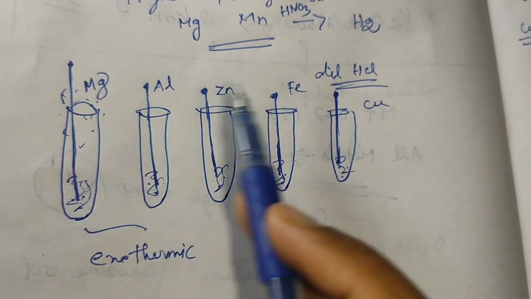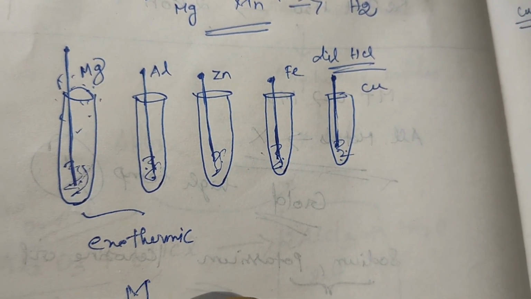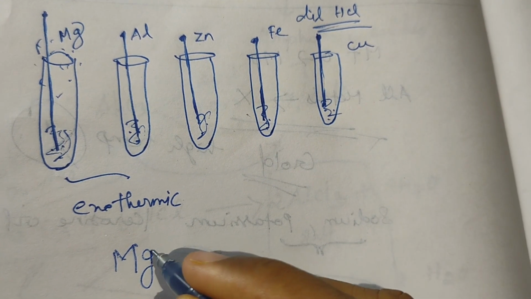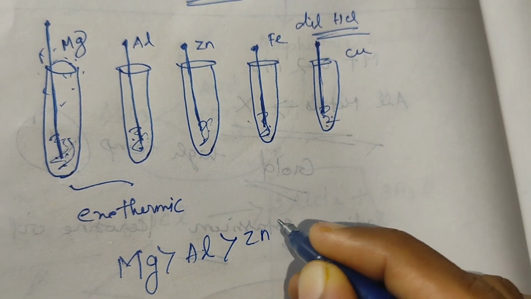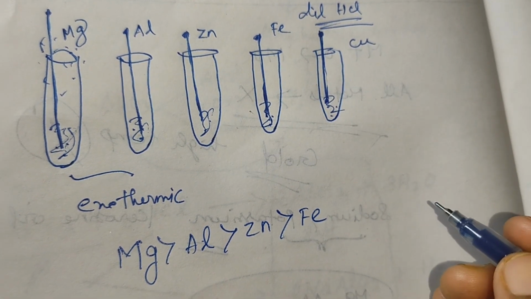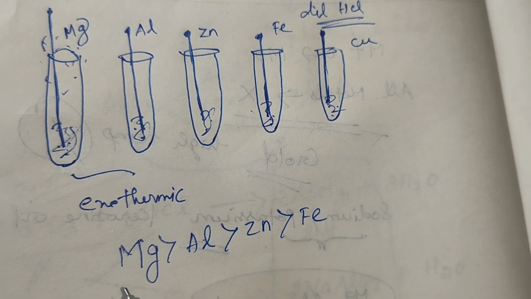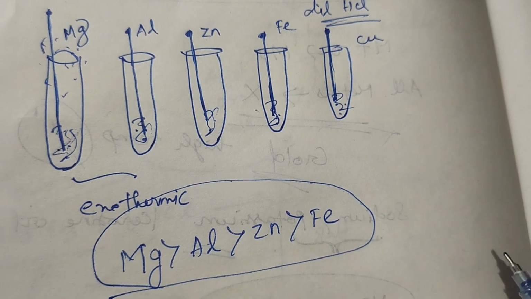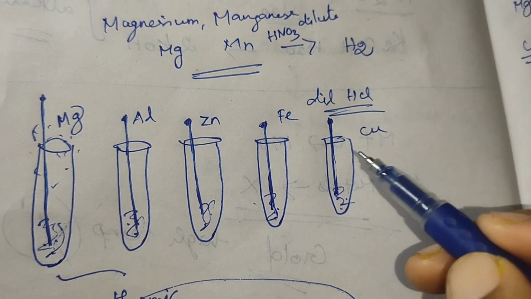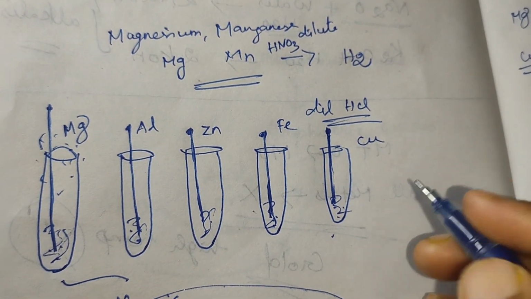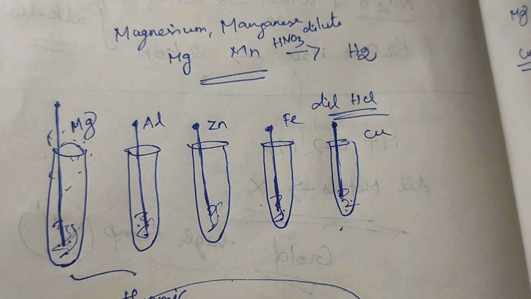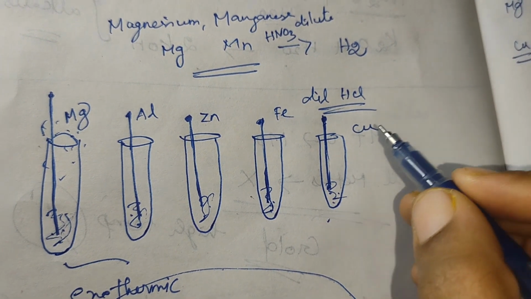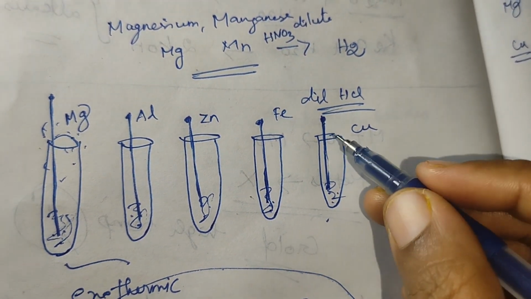The reactivity is in decreasing order: magnesium is higher than aluminium, aluminium is more than zinc, and zinc is more than iron. So the reaction depends on this order. But copper alone doesn't react with the HCl. There is no bubble and no exothermic heat, so copper does not react with dilute HCl.